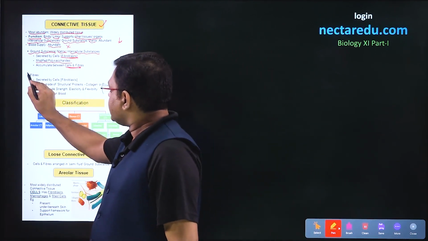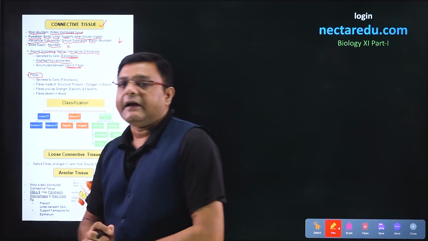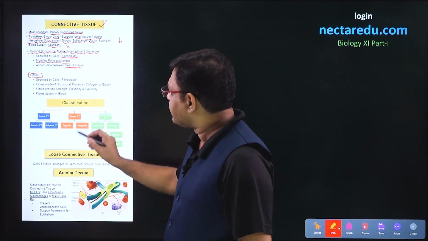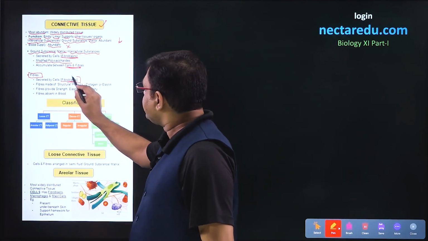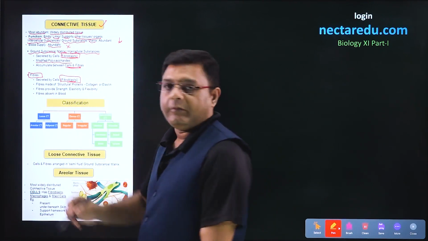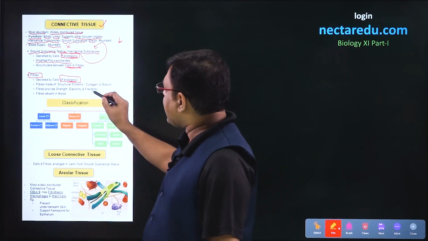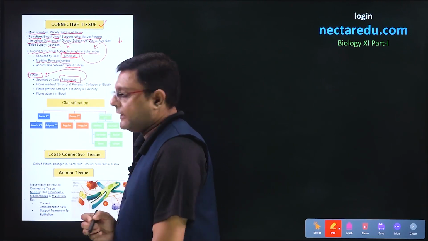Now, the fibers are also secreted by the cells. The cell's name is fibroblast. So that means if we talk about the function of fibroblast, then it was secreting the ground substance as well as it was secreting the fibers.